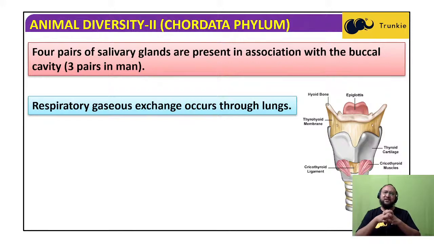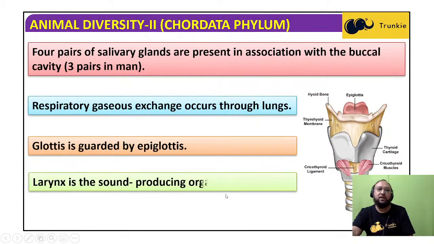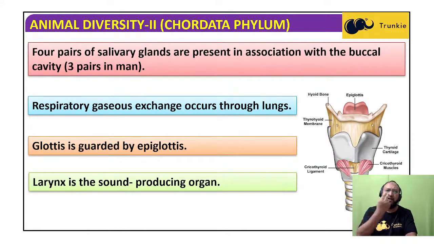Respiratory gaseous exchange occurs through the lungs. The glottis is guarded by the epiglottis, a cartilaginous structure. The larynx is the sound producing organ, the voice box.